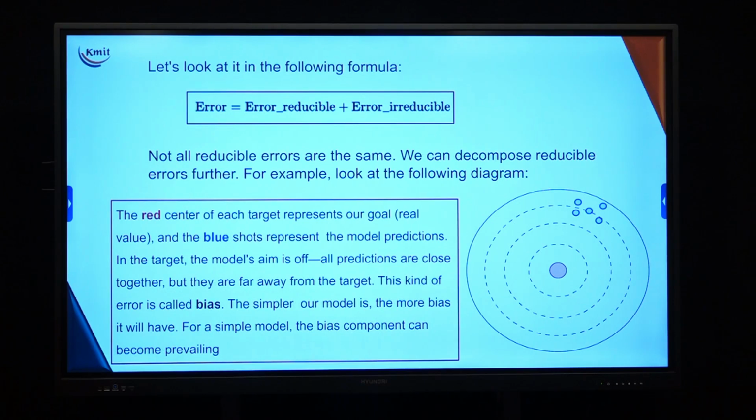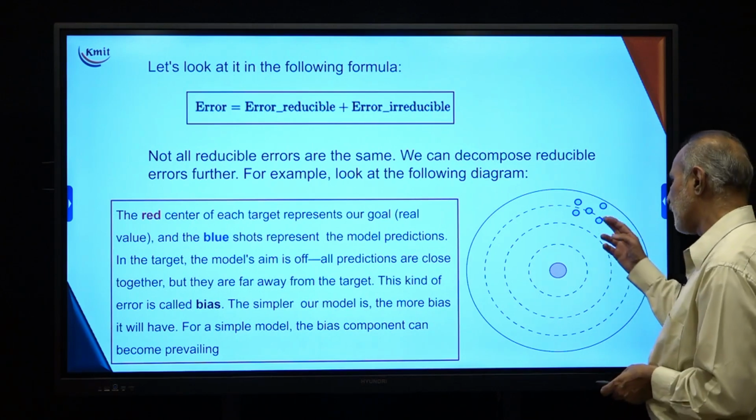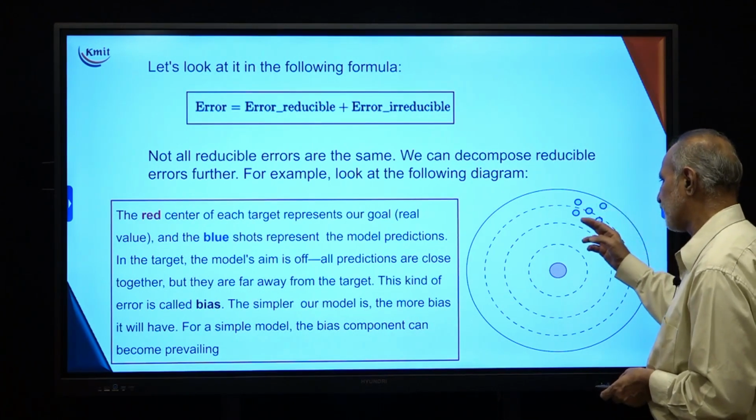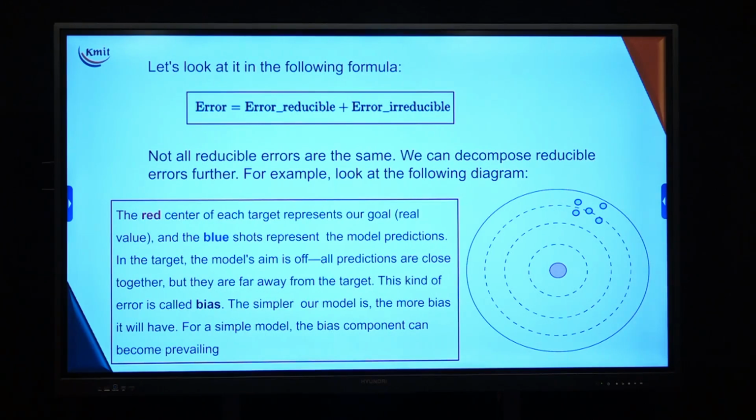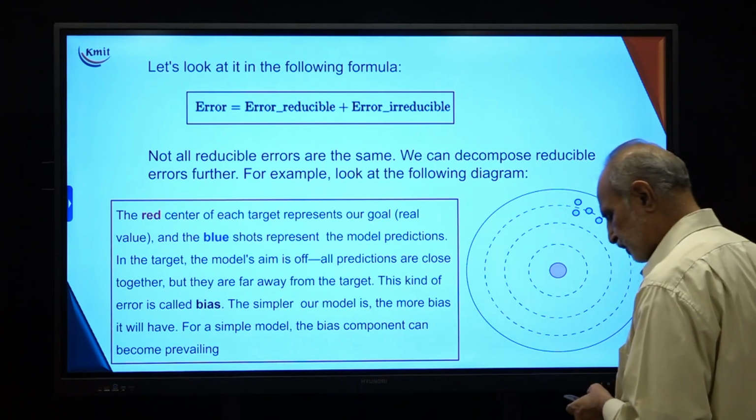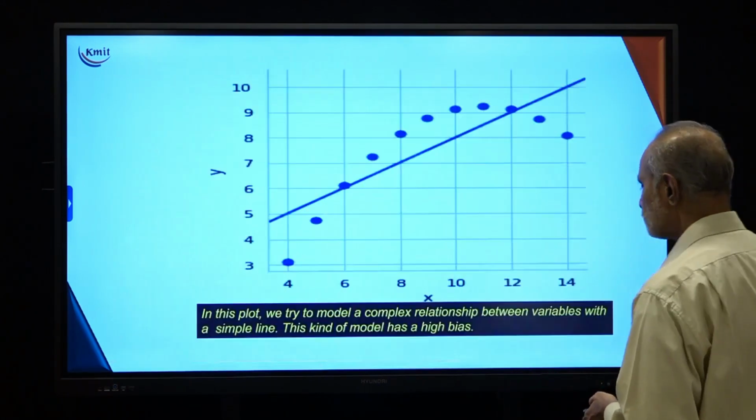And when they are far away from the target, it is very difficult to identify. So this kind of error is called bias. My predictions are more or less biased around one spot only. So the simpler our model is, the more bias we will have. For a simple model, the bias component can be the prevailing thing for us.